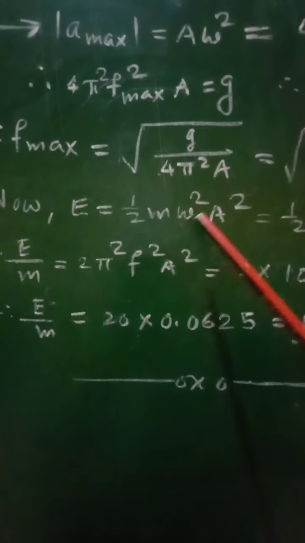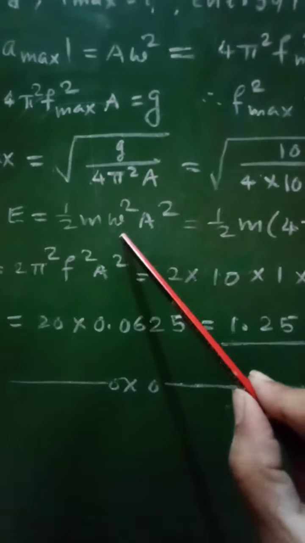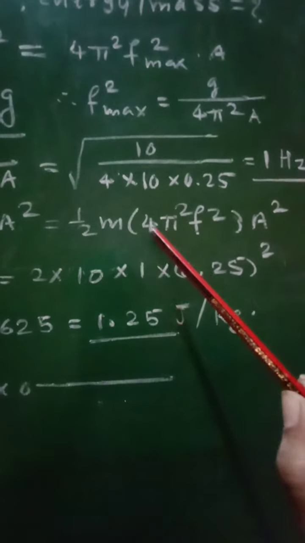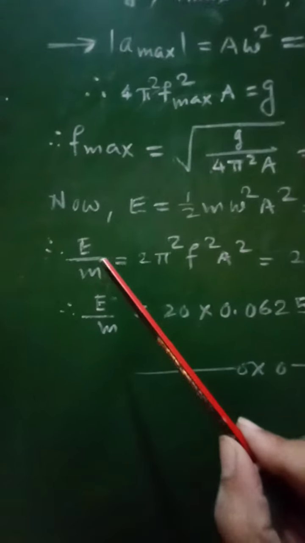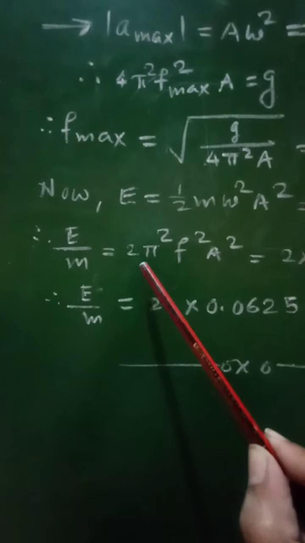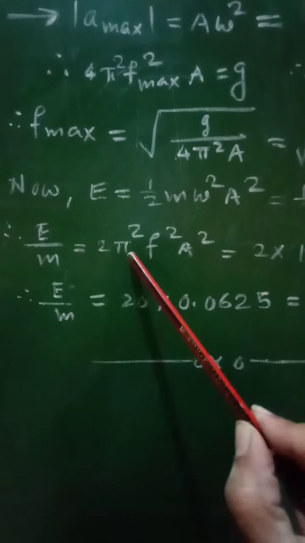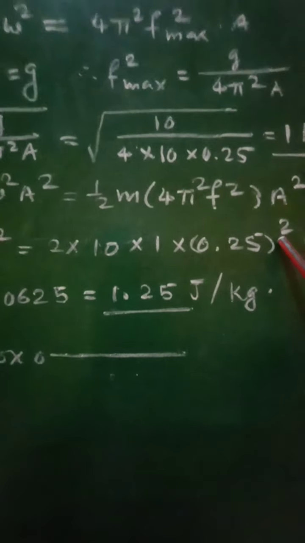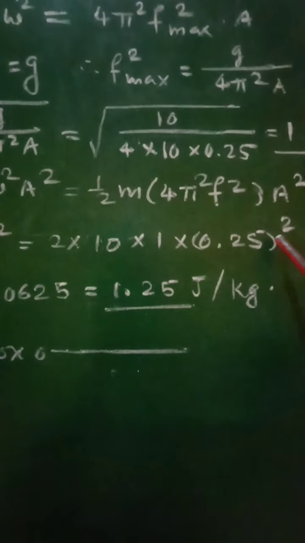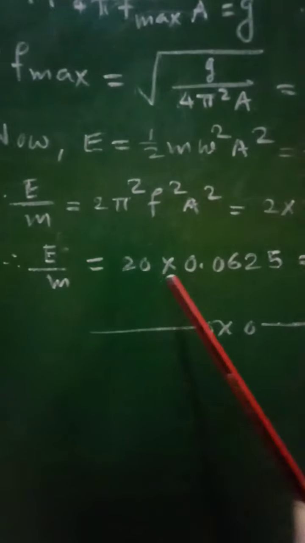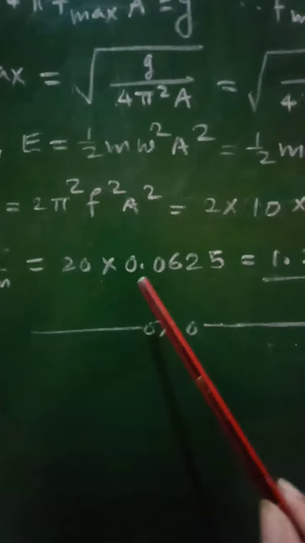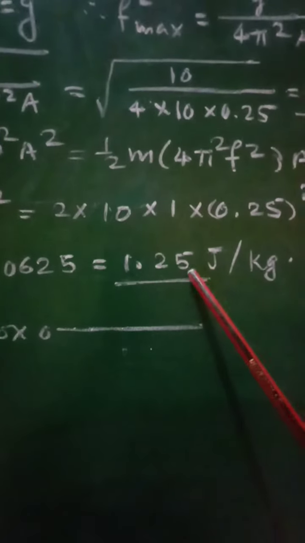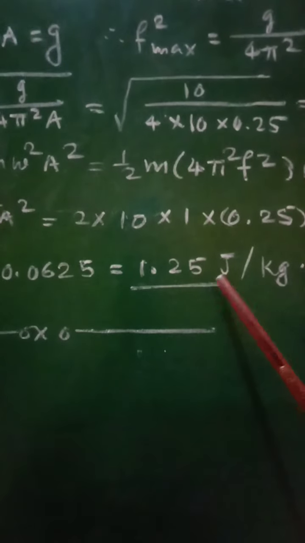By putting omega equal to 2 pi f, it will be written as half m into 4 pi square f square into A square, and therefore E by m, that is energy per unit mass, will be equal to 2 pi square f square A square, which will be equal to 2 into 10 into 1 into 0.25 square, which comes out to be E by m equal to 20 into 0.0625, which comes out to be 1.25 joule per kilogram. This will be the energy per unit mass of that block.